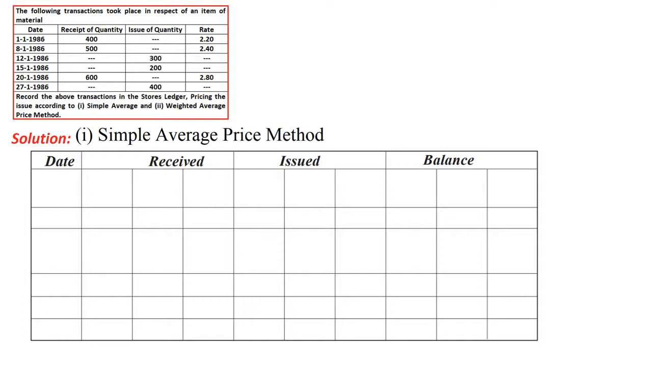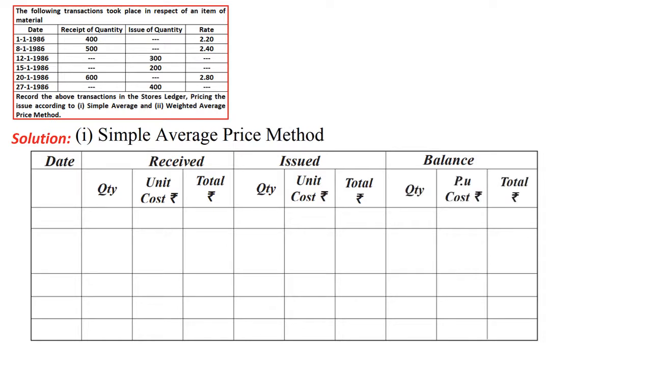Further, the received column will have quantity, unit cost, that is rate per unit, and total. Even three columns will be made. In the issue also three, that is quantity, rate per unit, and total. In the balance the same way, right? Then we will start the problem.